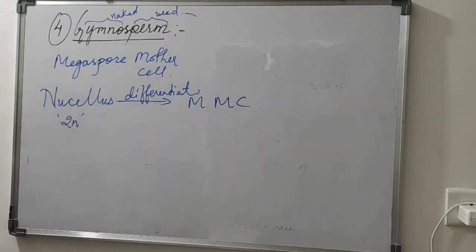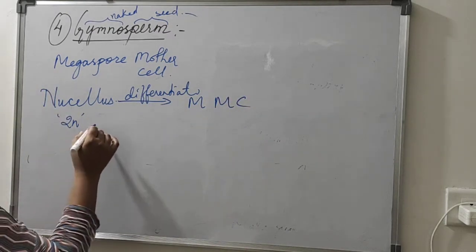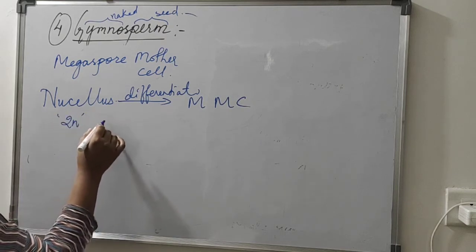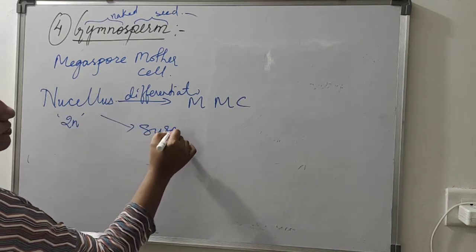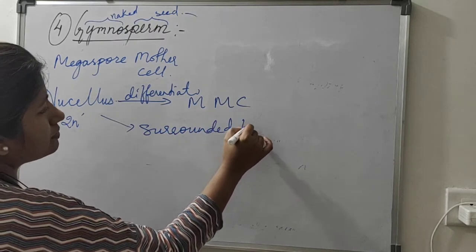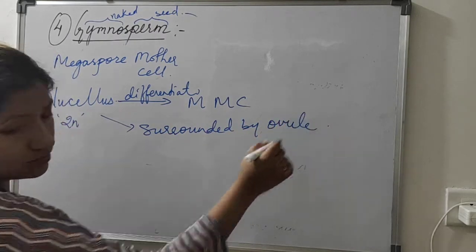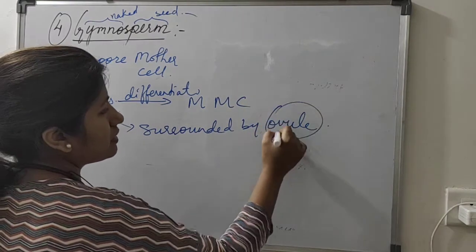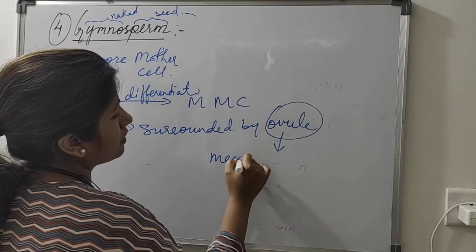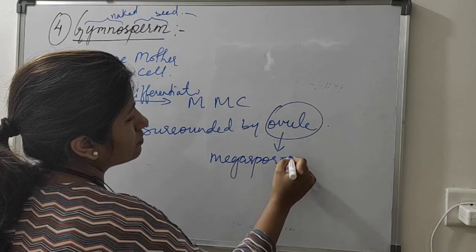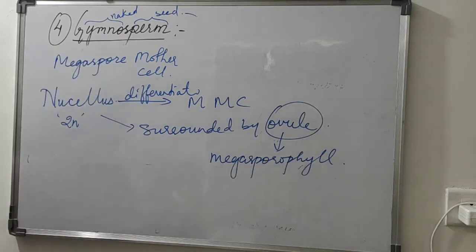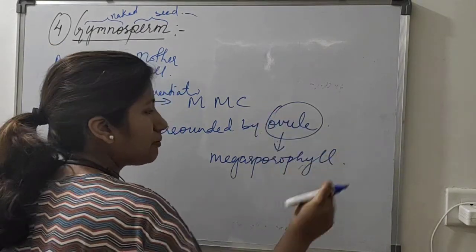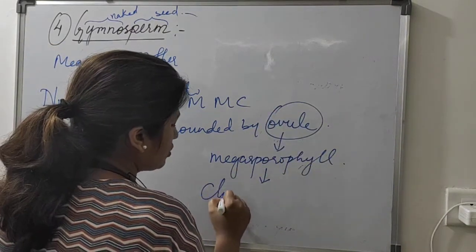In short, I am writing MMC, megaspore mother cell. The nucellus is surrounded and protected by the ovule. So this ovule is known as the megasporophyll. Alright, megasporophyll. And many megasporophylls cluster together